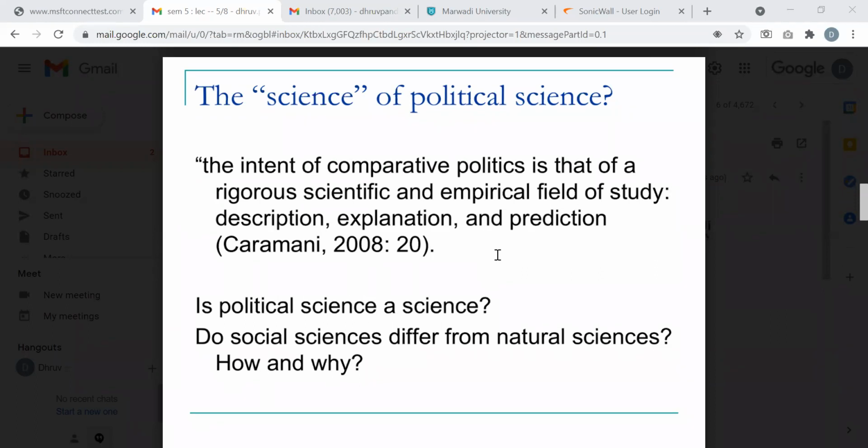One of them is already defined here: rigorous, empirical, descriptive, explanatory, and that involves prediction. Any of these words you don't understand, please ask or make a note. I've already explained what empirical is, what rigorous scientific is, what descriptive is, explanatory, and prediction. Prediction is like an assumption.